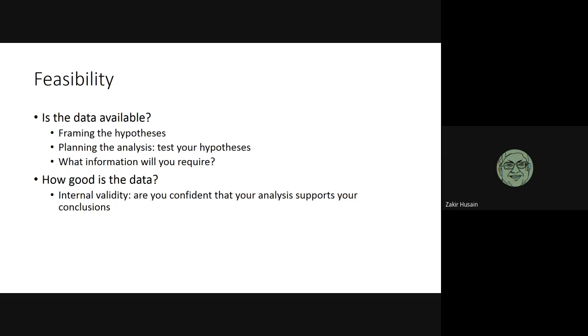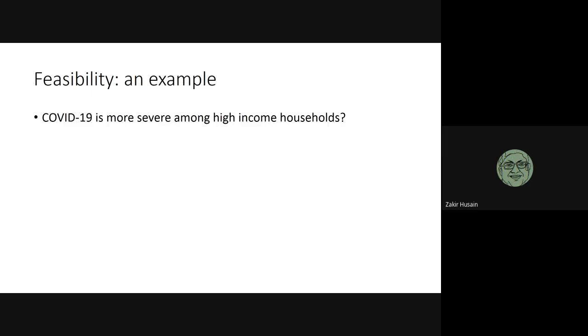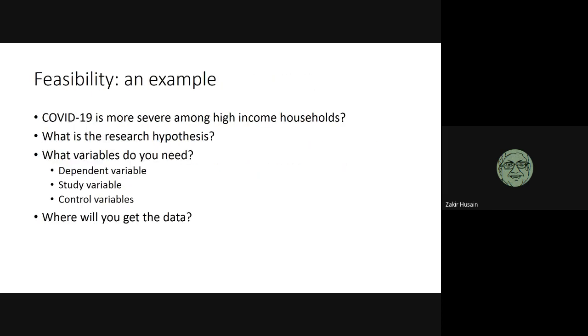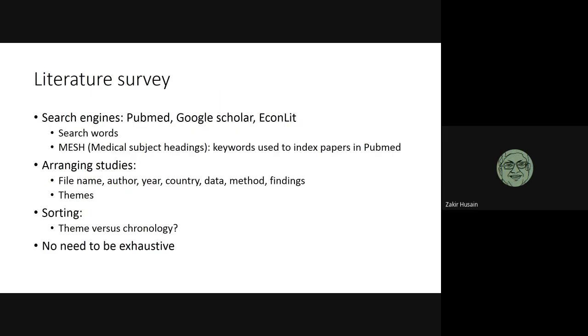Because remember that when you're doing your research, you have to answer two questions. The validity of your results will be questioned. Are you confident that your analysis supports your conclusion? And second, can you generalize your results? Okay. So we looked at an example in feasibility. Then we turn to the literature survey.